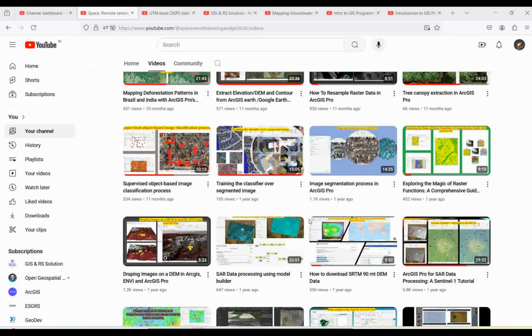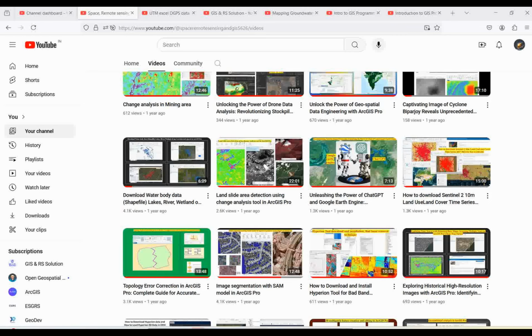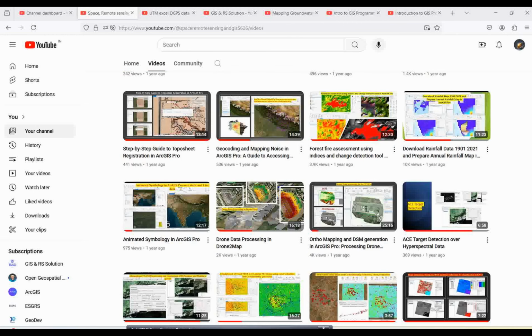But in this particular chapter I am going to focus on ENVI. So in ENVI, how are we going to do this burn severity index using the ecological risk assessment? That you can do in the ENVI software, and I am going to explain it. Before that, if you want to understand forest fire assessment using the analysis change direction tool inside ArcGIS Pro, I suggest you go with that lecture. Then you will get all the information on how to do this in ArcGIS Pro.